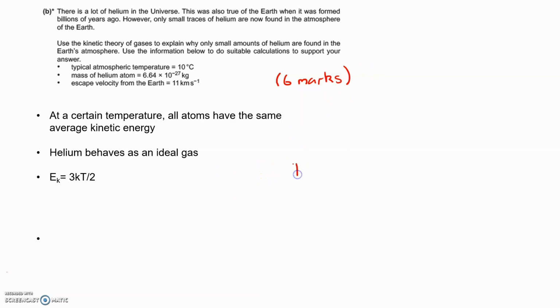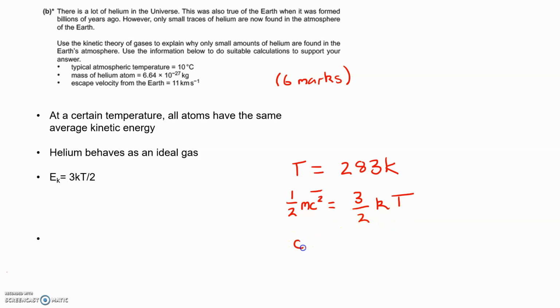Well, the temperature is 10 degrees, and converting that to Kelvin is 283 Kelvin. And this equation is telling us that the kinetic energy of a gas molecule is equal to 3kT over 2. So we can use the kinetic energy equation, where that term there is the mean of the square of the speeds. So we've got our kinetic energy term, and it equals 3 over 2 kT.